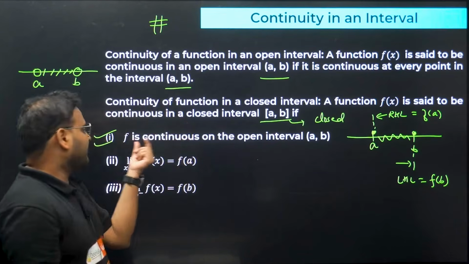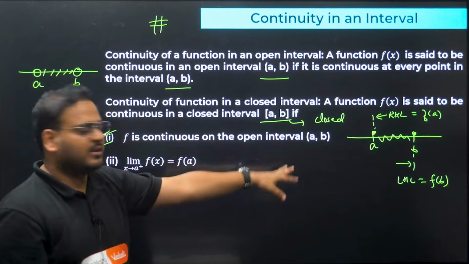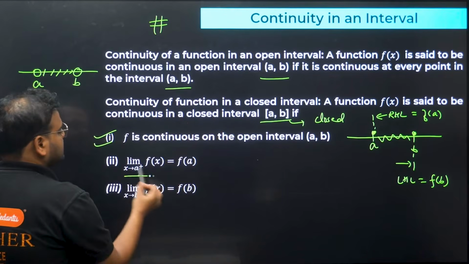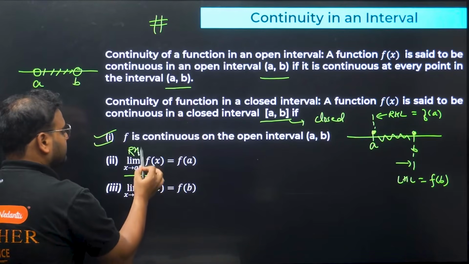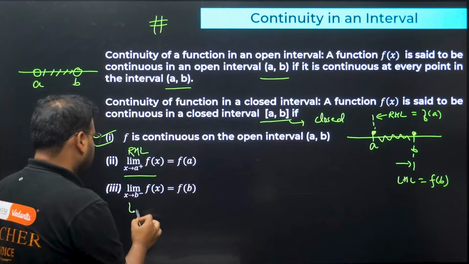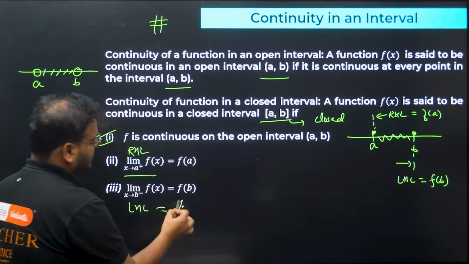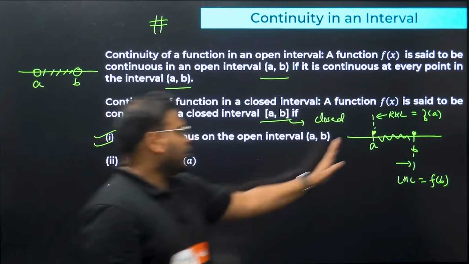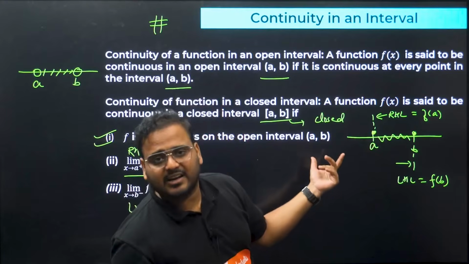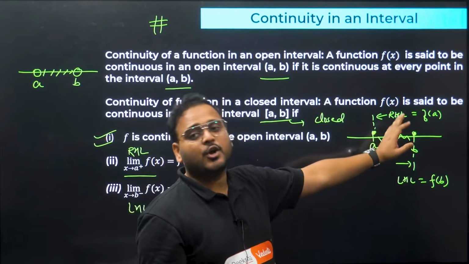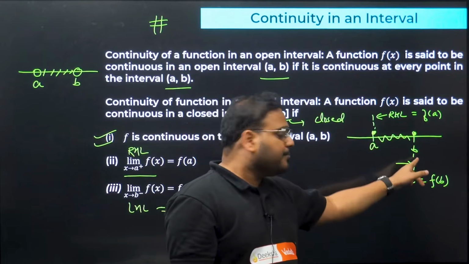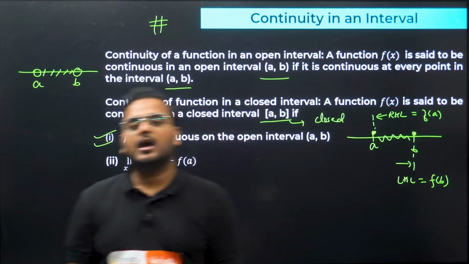Check this out. F is continuous on the open interval (A, B), same thing, right? At every point it should be continuous. Apart from that, you should also have RHL equal to f of A, and LHL equal to f of B. Can you find LHL at the point A? You can't, right? Because you have to go beyond the interval. That's why you find only RHL and put it equal to f of A, and for the point B, you find only LHL and put it equal to f of B.